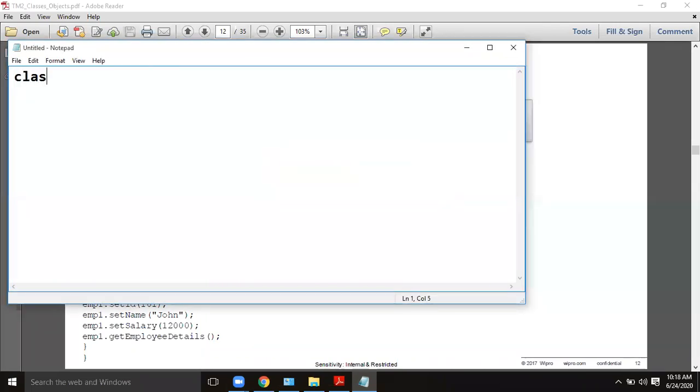Class AA, for example: int x, float y, double s. I'll show you how the values will come. I'm showing you a simple example. Void display is the method.